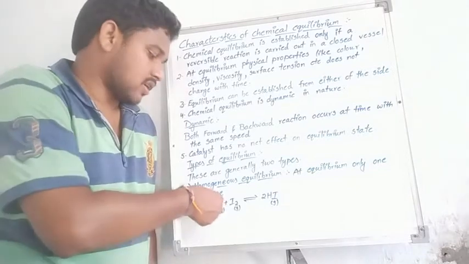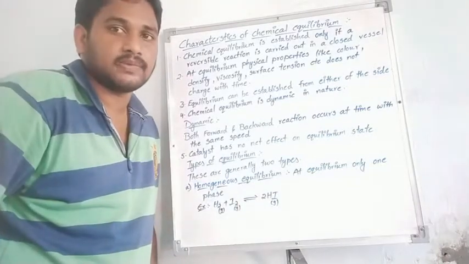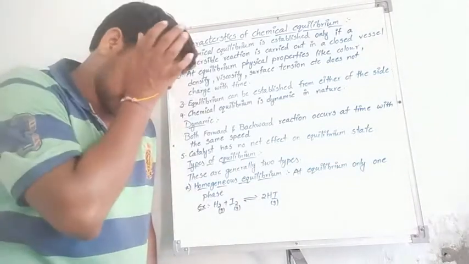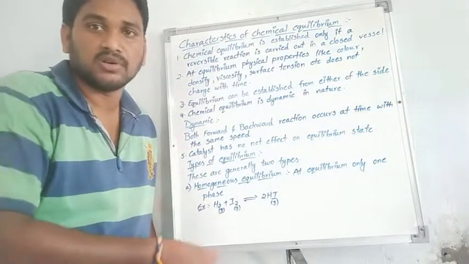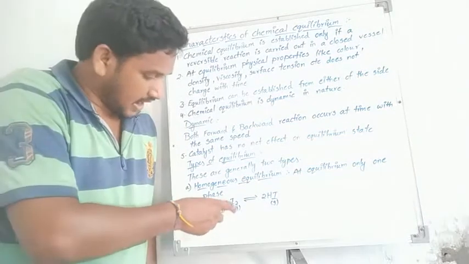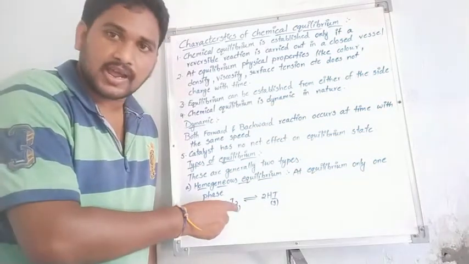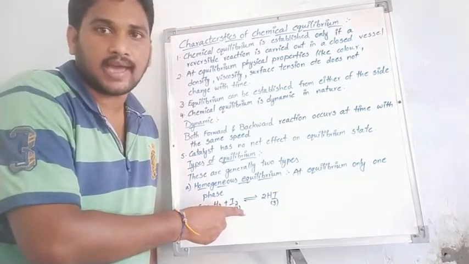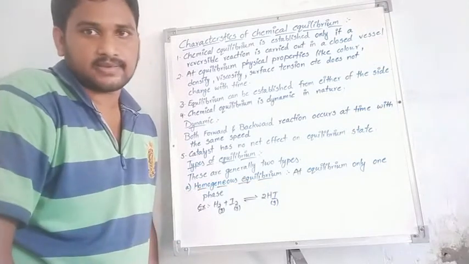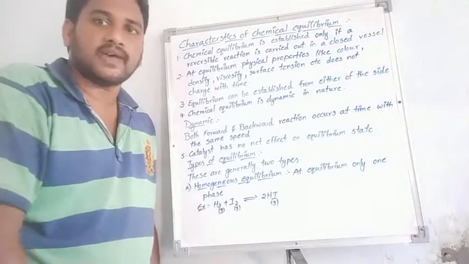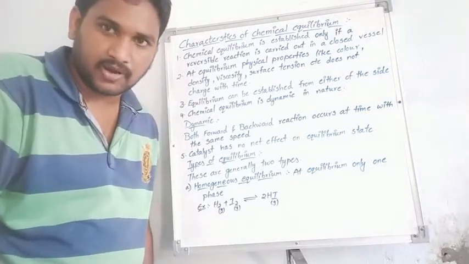As an example, H2 plus I2 giving 2HI: on the reactant side H2 and I2 are both gases, and HI is also a gas. Both are in the gas phase. Okay, students, is my point clear or not?